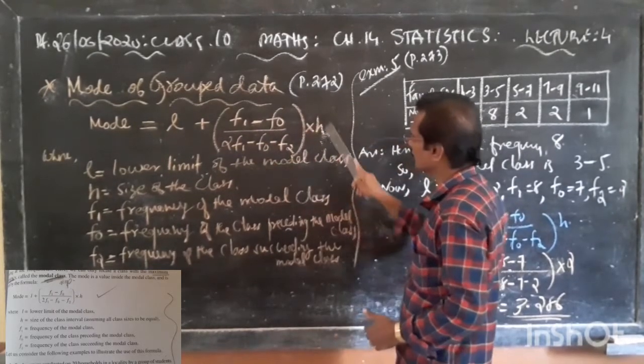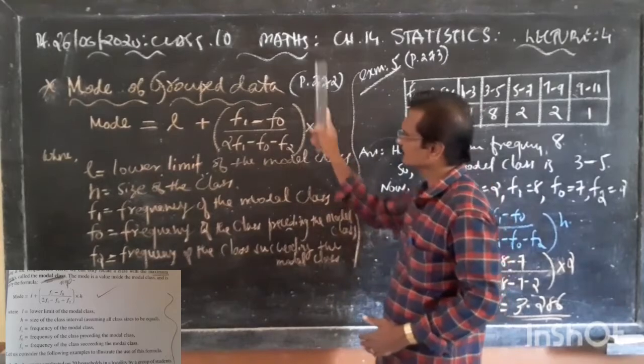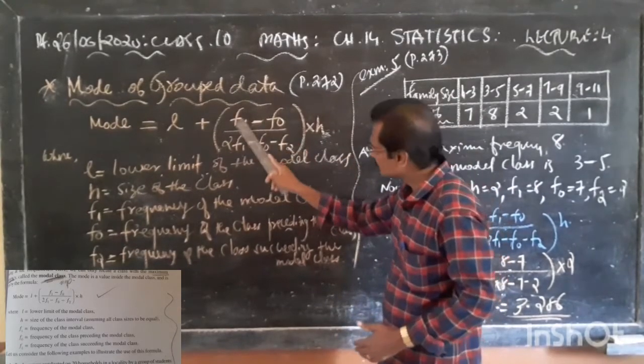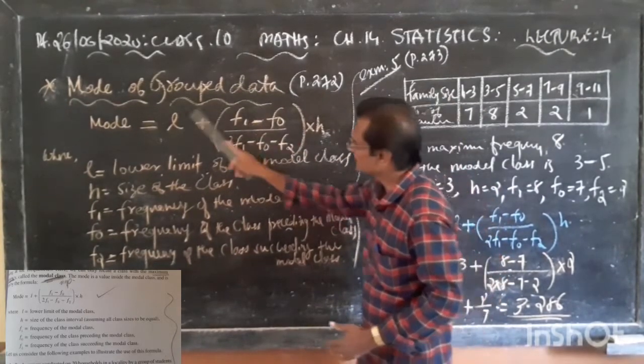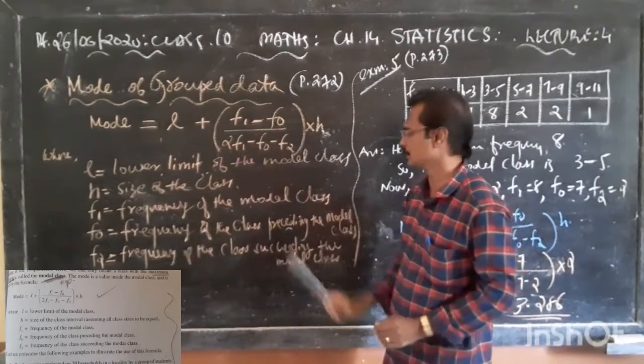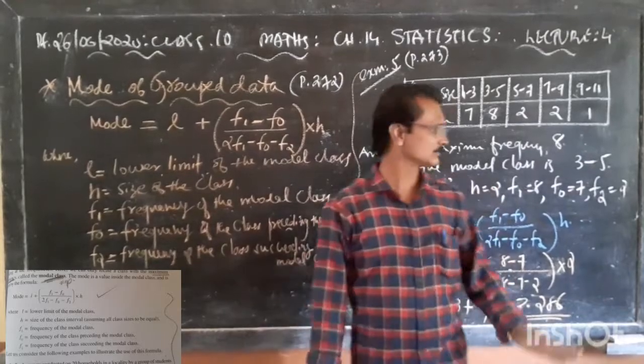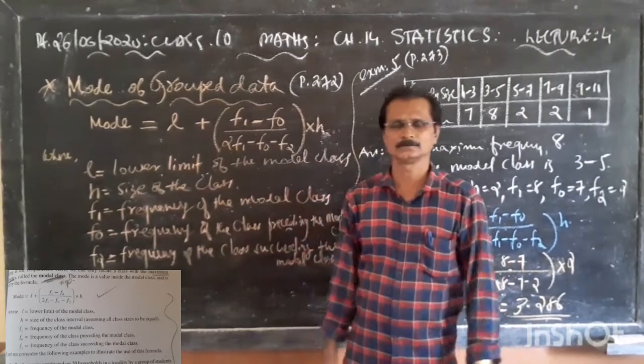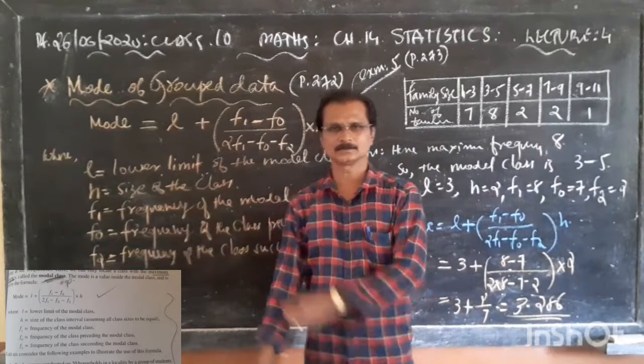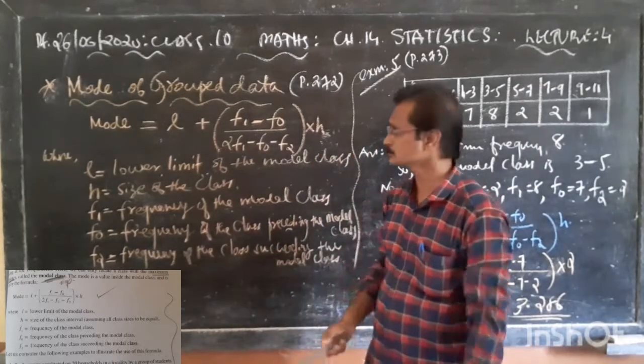This particular portion you have to solve. Then add that answer to L. I will clear it while doing it here. You can see one example is already solved here.